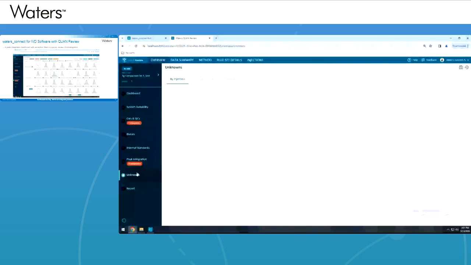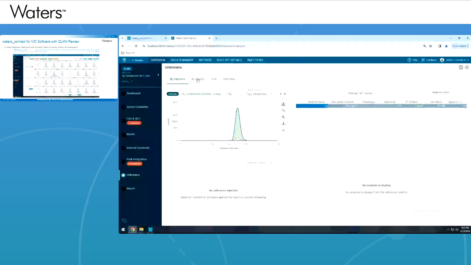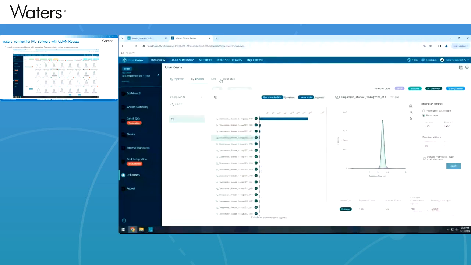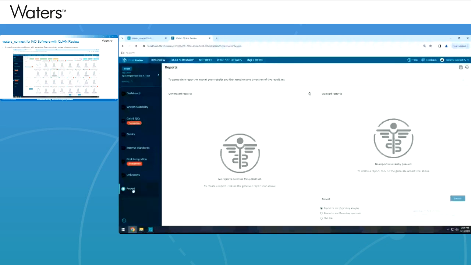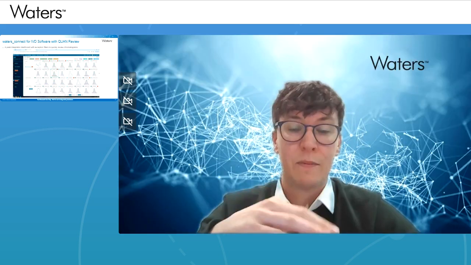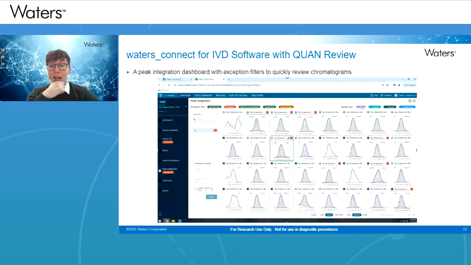So the Water2Connect for IVD software with QuanReview also has a peak integration page. So we have an overall view of the peak integration page. And this gives us a quick glimpse into how chromatograms or the samples have performed across the entire batch. Now, this can be made smaller or larger in terms of plot size, depending on your requirements. You could also change the exceptions in terms of the filters employed. And then looking at the sample types, you can filter on sample types.